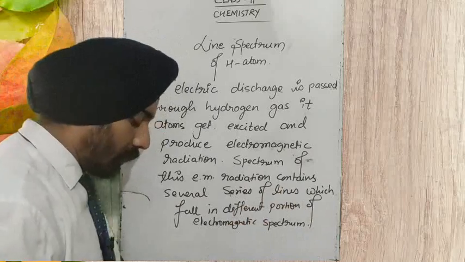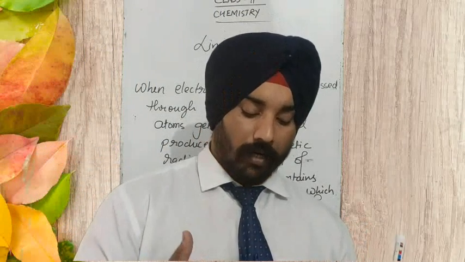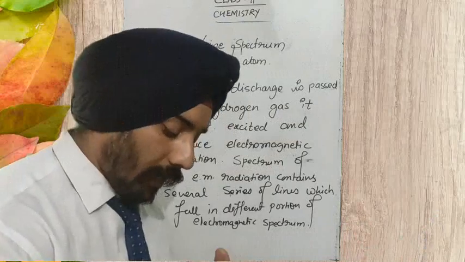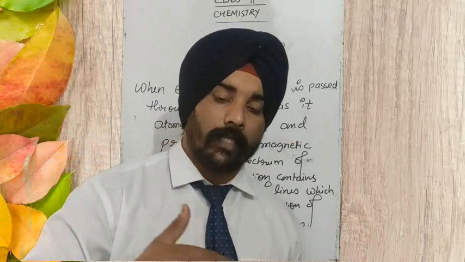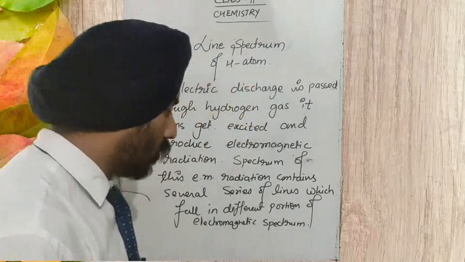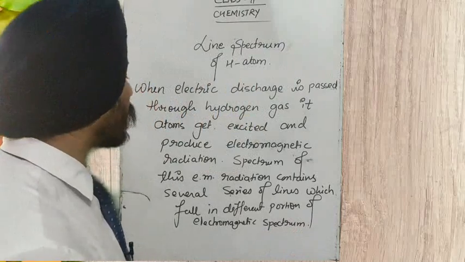We have already studied the electromagnetic spectrum, which contains a number of electromagnetic waves like gamma rays, UV, X-rays, visible light. All kinds of rays are there, arranged in increasing or decreasing order of wavelength and frequency. The electromagnetic spectrum is the arrangement of these wavelengths.